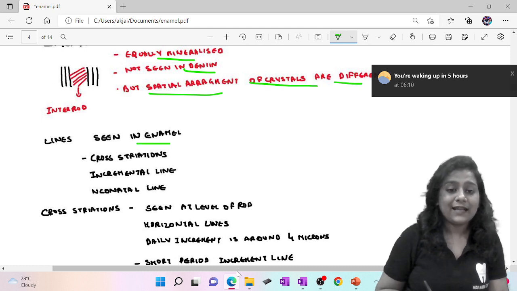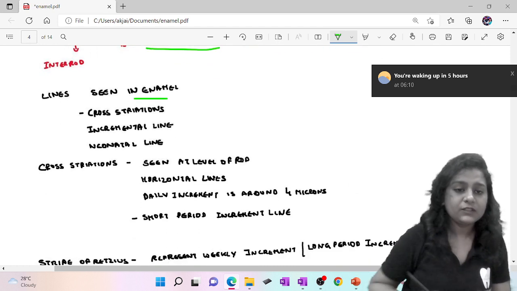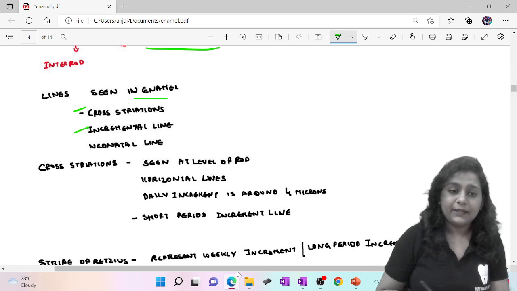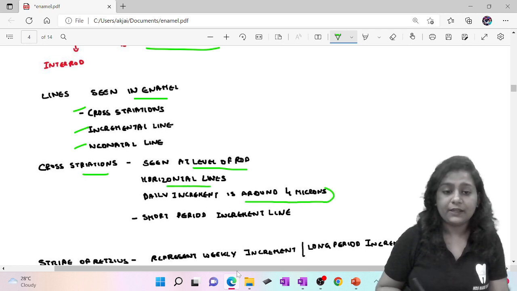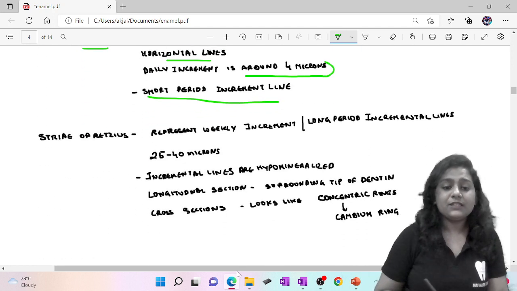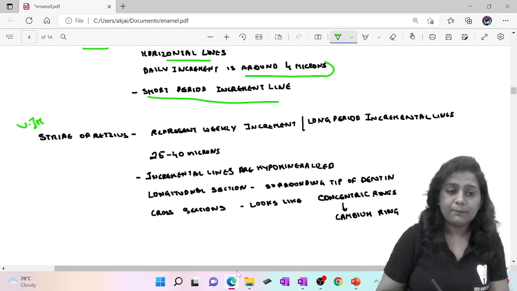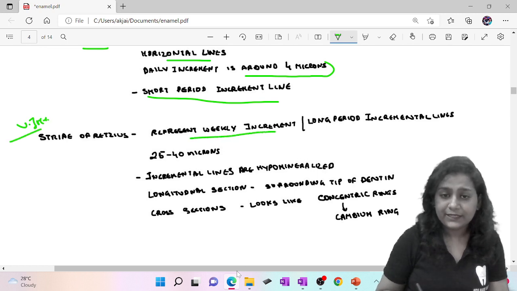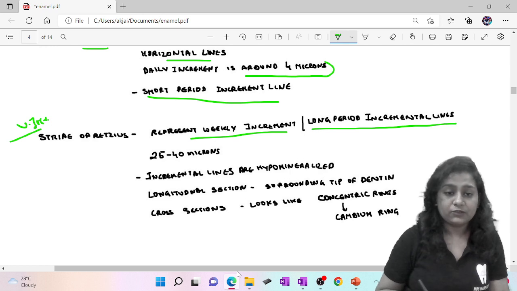Now we'll see the lines which are seen in enamel: cross striations, incremental lines and neonatal lines. Cross striations are seen at the level of the rod. These are horizontal lines. Daily increment is around 4 microns. These are short period incremental lines. Now we'll see the striae of Retzius, which is very important. These represent weekly increments, or you can say these are long period incremental lines. These are 25 to 40 microns.